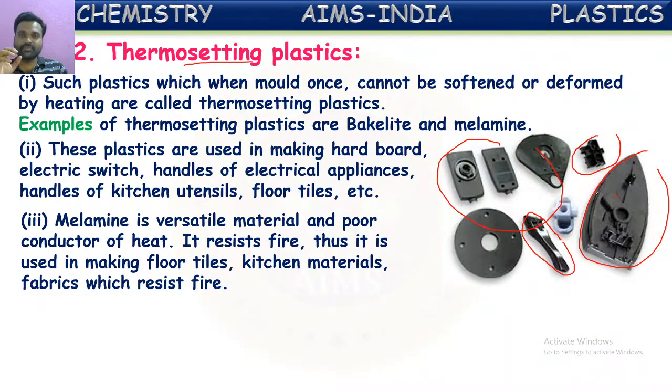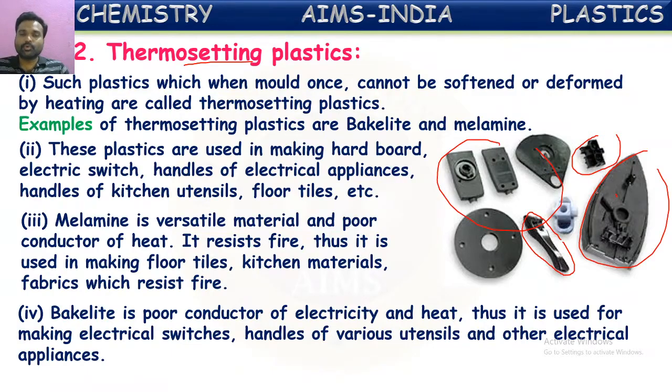resists fire. That is why mostly the jackets or coats used by the fire controlling men, firemen we call them, who try to stop fires caused by accidents, are made of it. People will wear certain special coats made of melamine, because melamine is thermal resistant. It won't conduct heat, so that the people will survive. And even certain kitchen materials and floor tiles are also made of melamine.